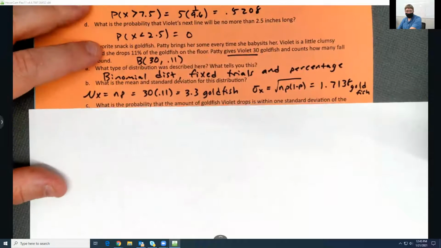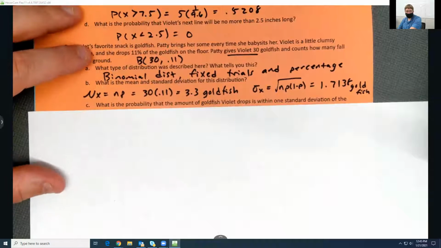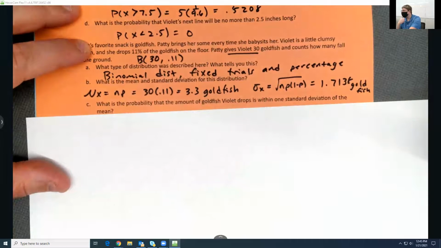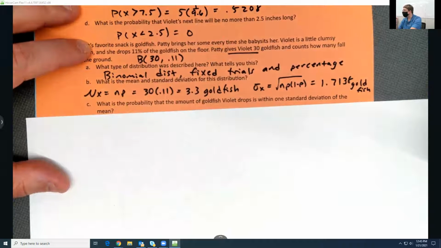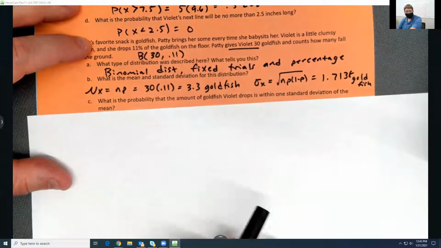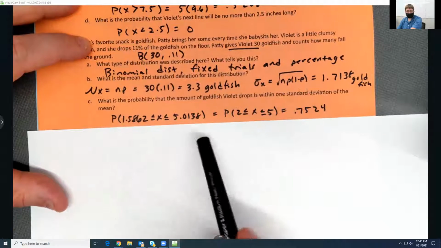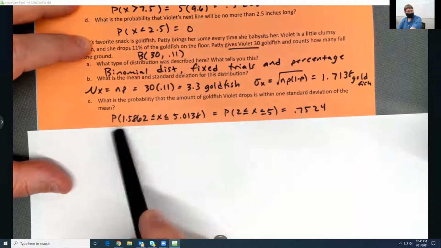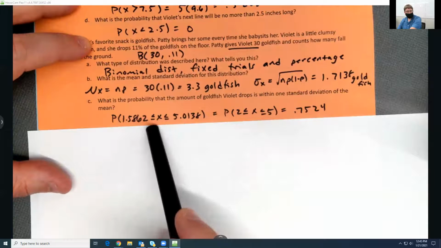All right, probability that the amount of goldfish Violet drops is within 1 standard deviation of the mean. So this was the mean question on the homework and quiz that we didn't like. You have to be careful when you do these and make sure you get things matched up in the right discrete setting. Start by just doing simple subtraction and addition. So 3.3 plus or minus this number gets you these two. I think everybody's good there.